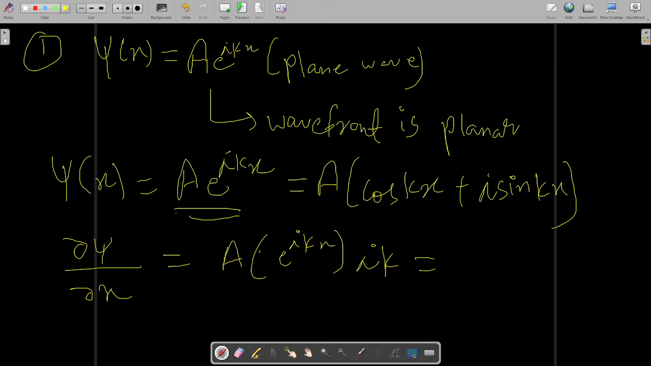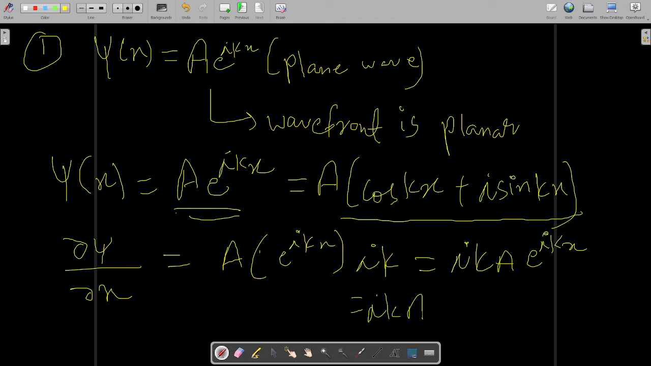Which will be equal to i k a e to the power i k x. Okay, i k a e to the power i k x. Now e to the power i k x is clearly equal to this, so I will substitute its value over here. So you can clearly see that it will be equal to this. We are basically examining the function.